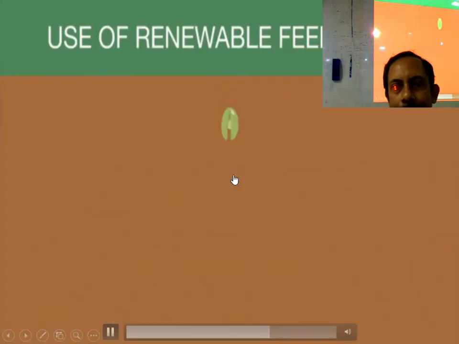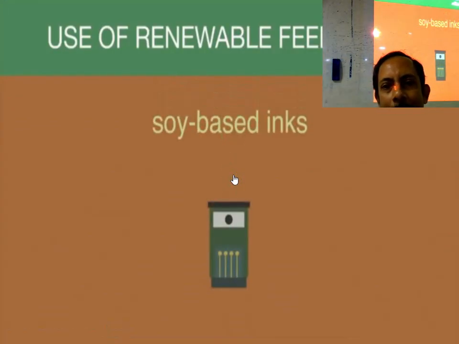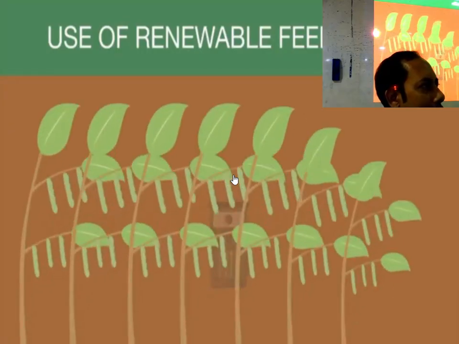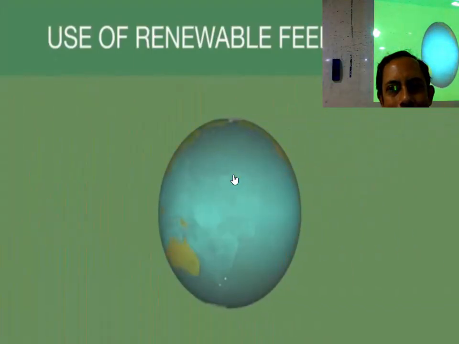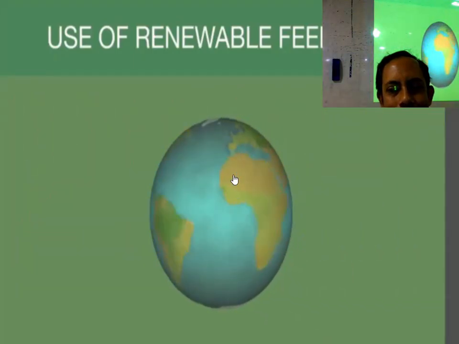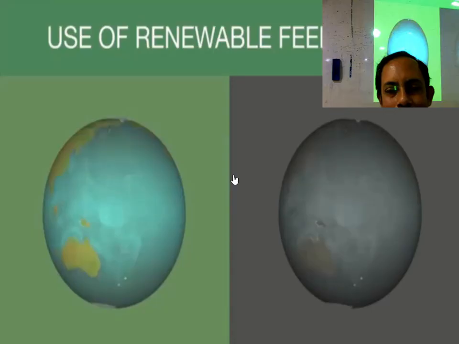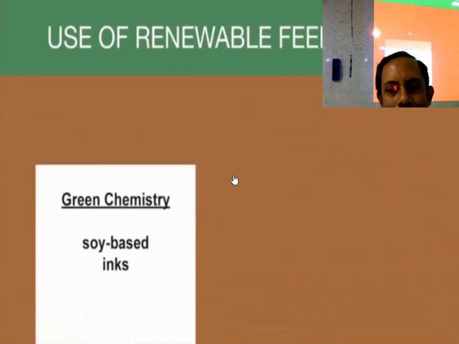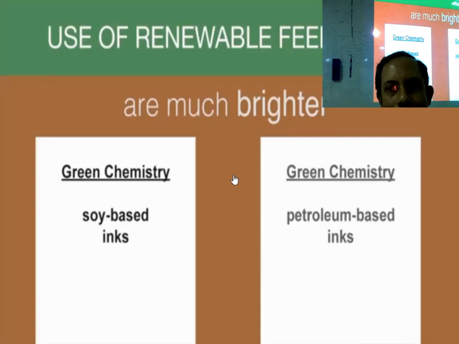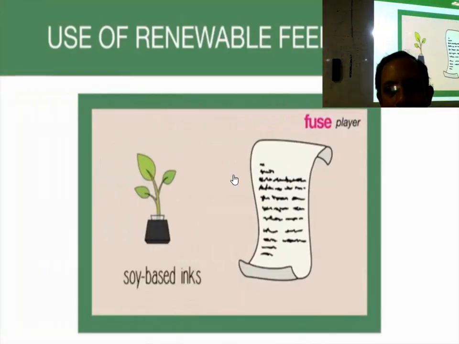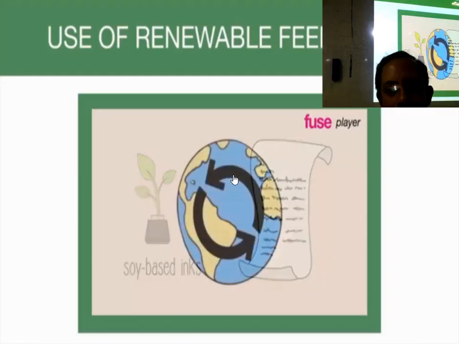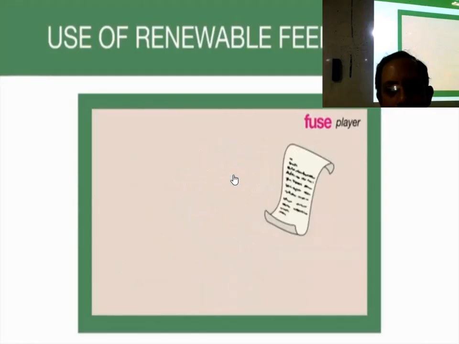Currently in development are soy-based inks, which are derived from the oil of the soybean plant. Soybean oil is a renewable resource. The production process of these inks is overall more environmentally friendly than their petroleum-based counterparts. Also, these soy-based inks are much brighter than the petroleum-based inks. The recycling process of paper products printed with soy-based inks is also considerably more environmentally friendly.